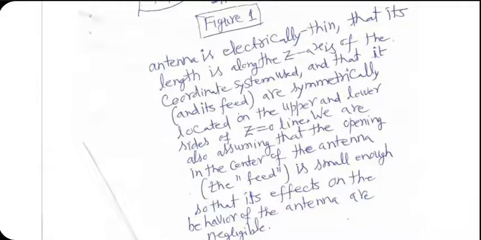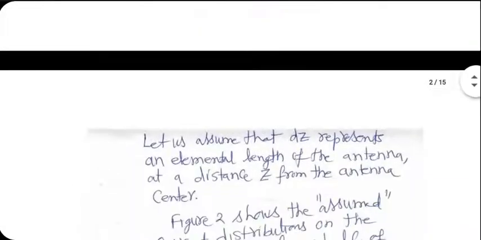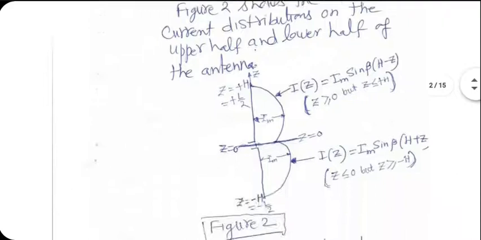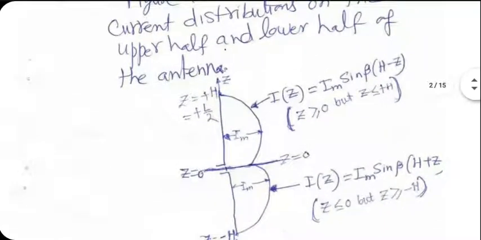Now, the biggest difference will be due to the fact that currents are no more linear or constant. They are actually functions of z. And these are the recommended current distributions in the book, in most of the books actually. They are not 100% correct, but they are close enough to what you see experimentally on such antennas.